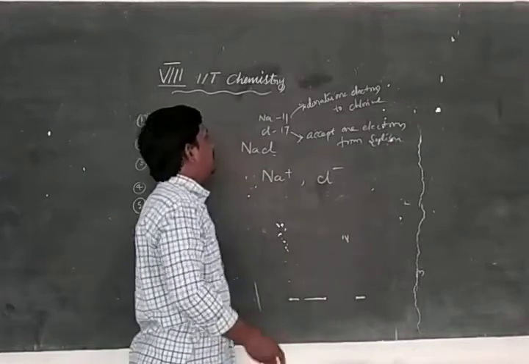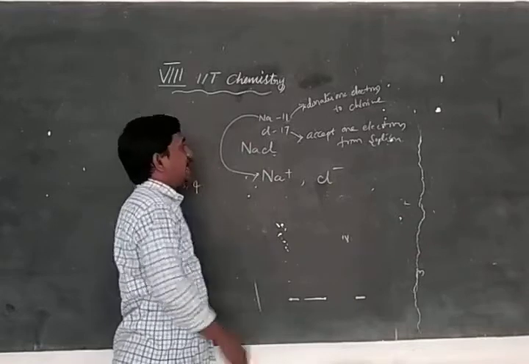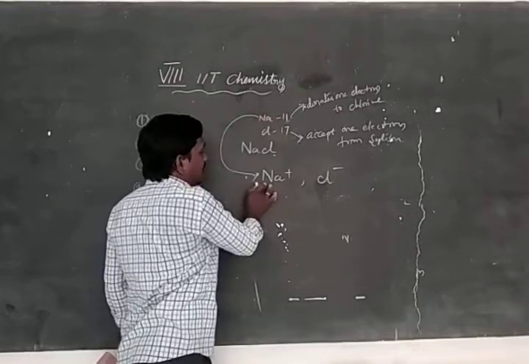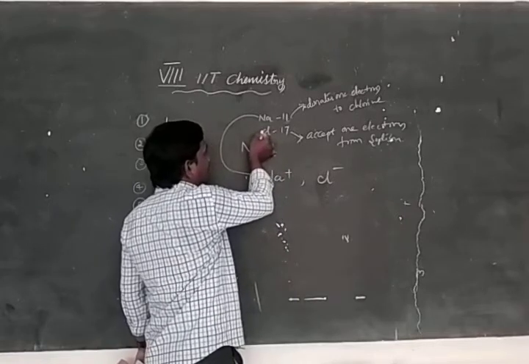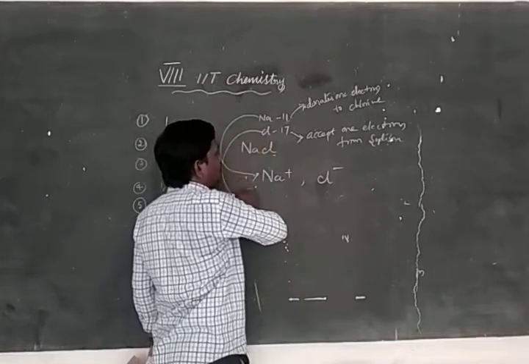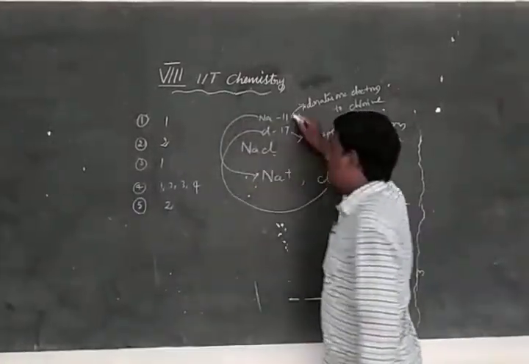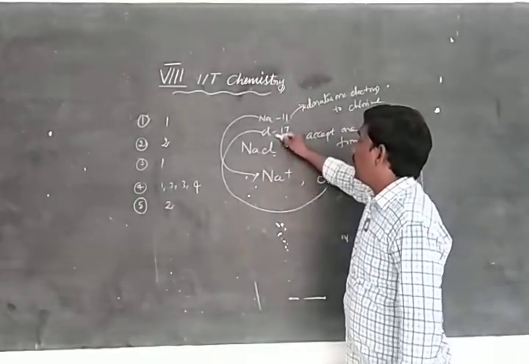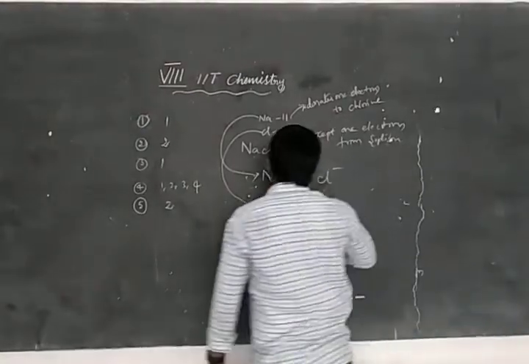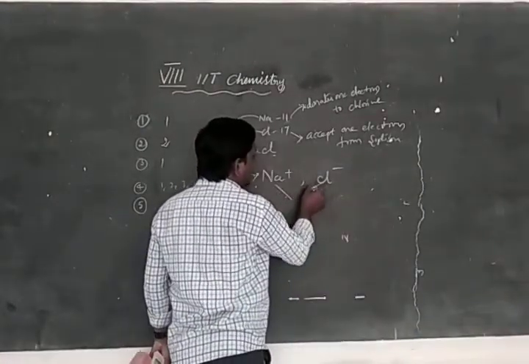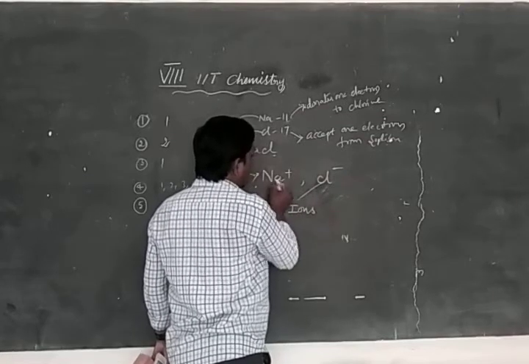By donating one electron, Na becomes Na plus. This is the Na element, and this is Na plus. And by accepting one electron from the sodium, Cl becomes Cl minus. These are ions: Na plus and Cl minus. Both are ions.